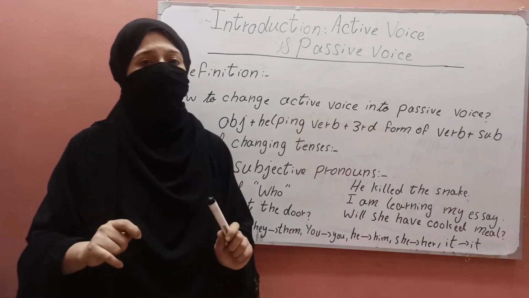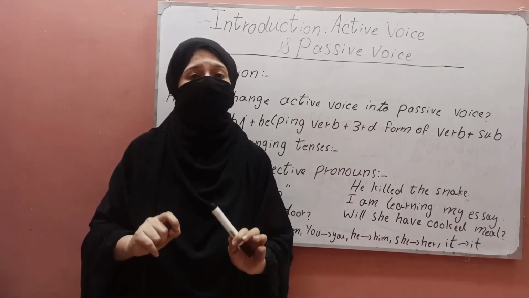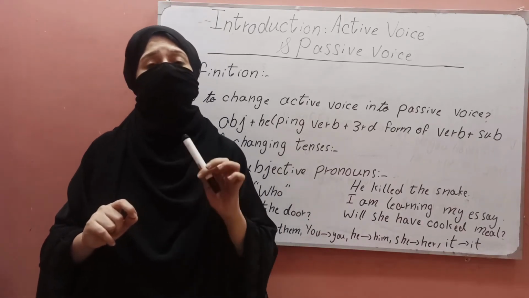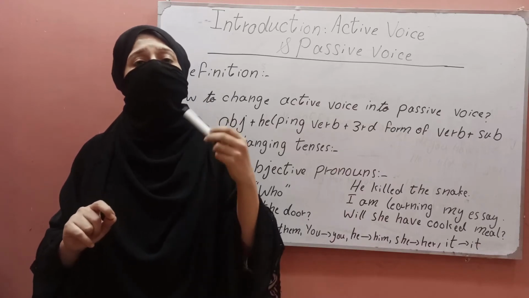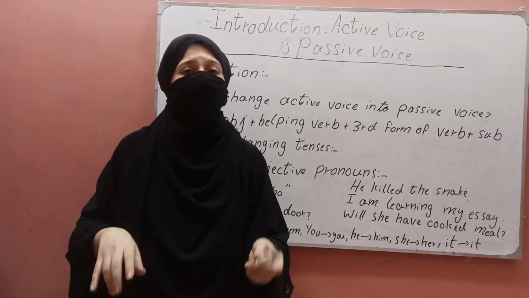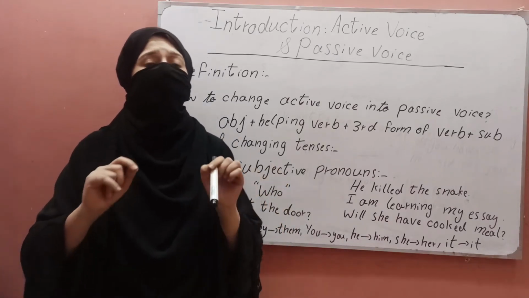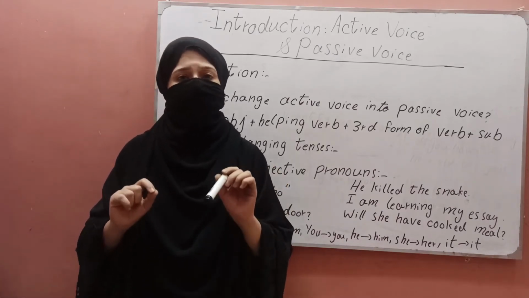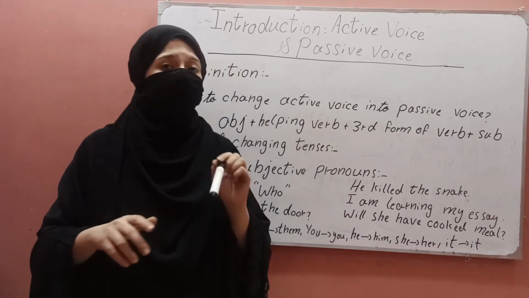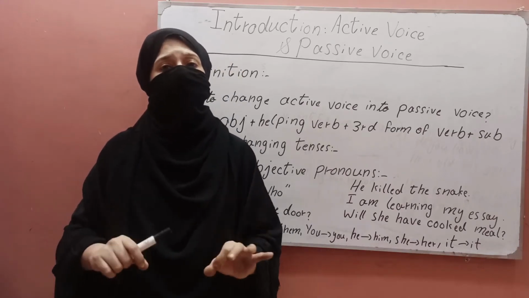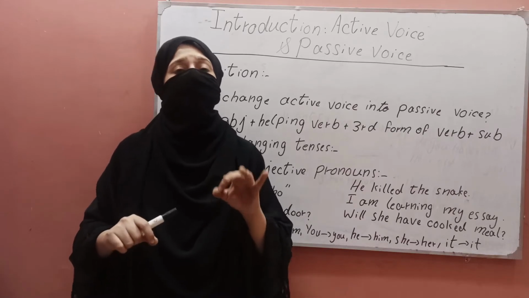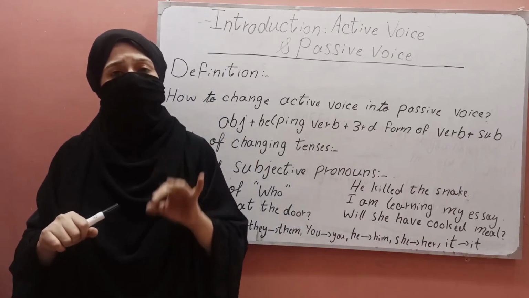Every indefinite and perfect tense will be turned into the next tense. For example, every indefinite will go into the continuous, and every perfect will go into the perfect continuous, and every continuous tense will remain in the same tense, but we will add being in it.